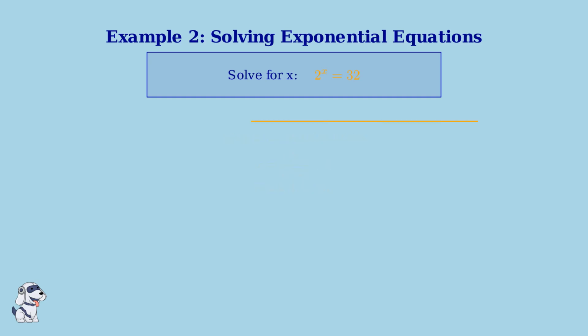To summarize our solution, we started with 2 to the x equals 32, took logarithms of both sides, applied the power rule to bring down the exponent, isolated x, and calculated the final answer. The solution is x equals 5.